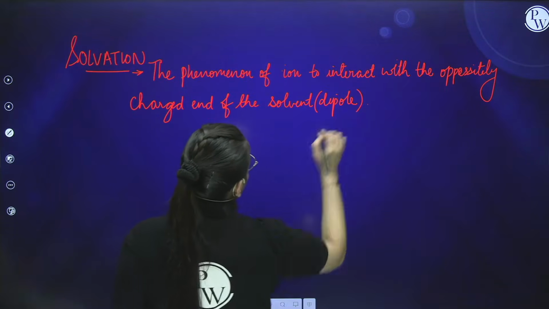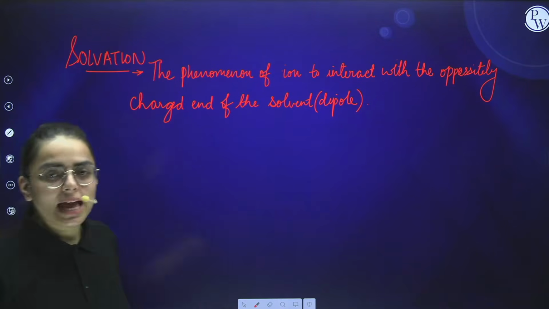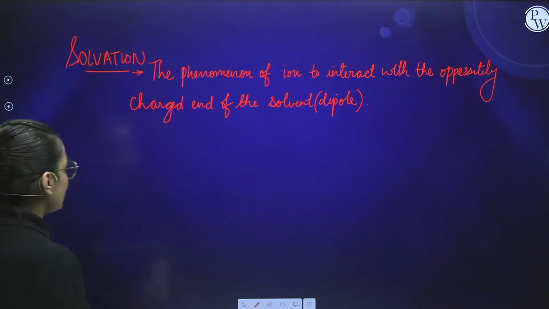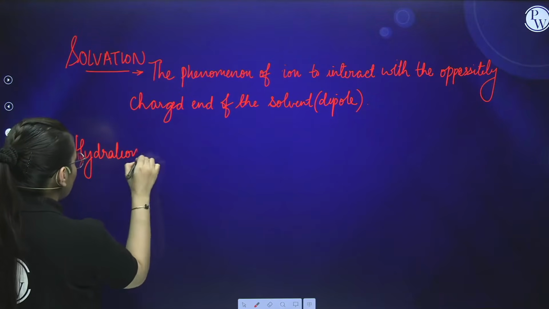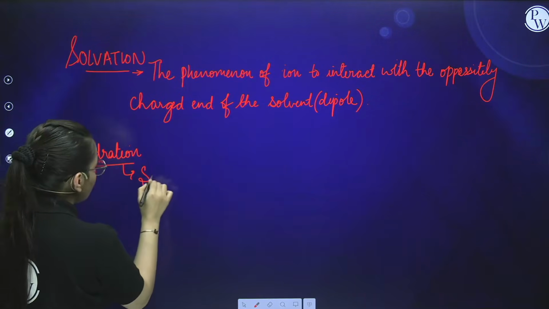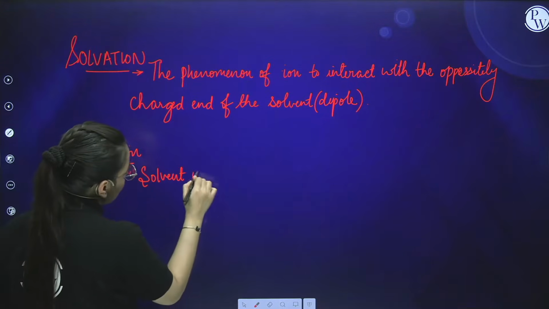Now, if I take the solvent as water, it will be referred to as hydration. What do you mean by hydration? When the solvent is taken as water.